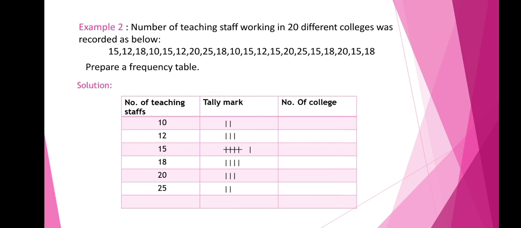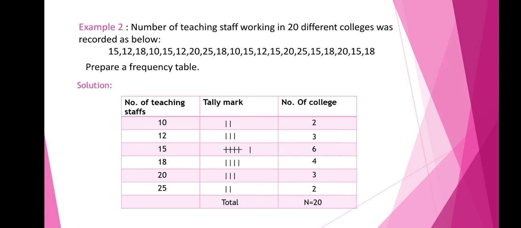So these are the tally marks. Next, by looking at the tally marks, write down the frequencies. The first one has only 2 tally marks, so the frequency is 2. The second one has 3 tally marks, so the frequency is 3. The next frequencies are 6, 4, 3, 2. So we got all the frequencies. After that, write down the total. Here we have total n equal to 20.